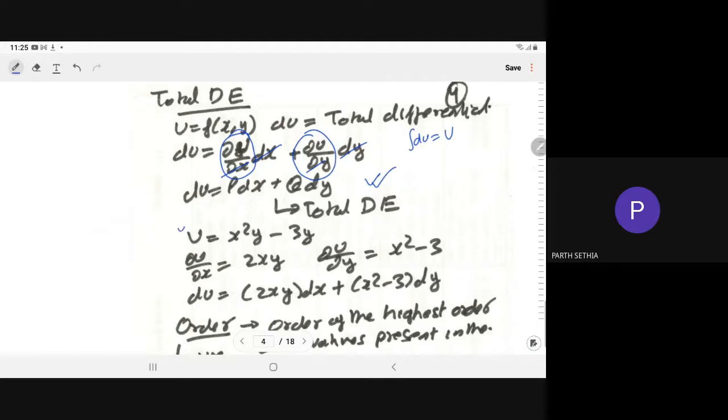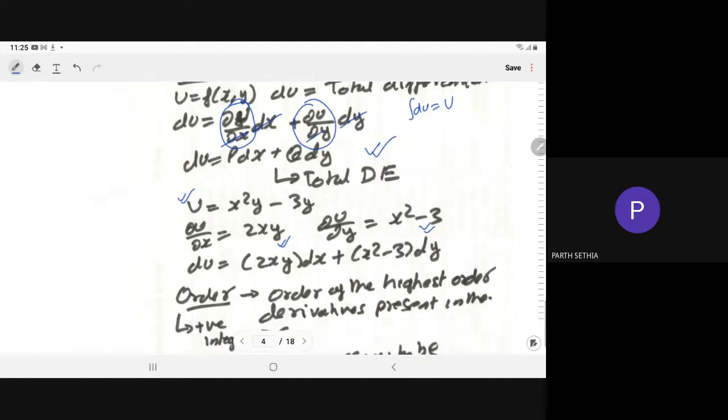For example, let us assume u is equal to x square y minus 3y. From here you compute del u by del x as 2xy, del u by del y as x square minus 3. So the total derivative du can be written as del u by del x into dx, so 2xy into dx, and del u by del y into dy, so x square minus 3 into dy.